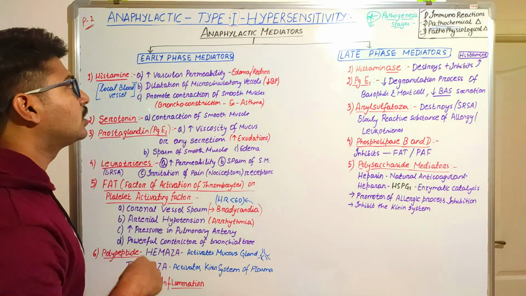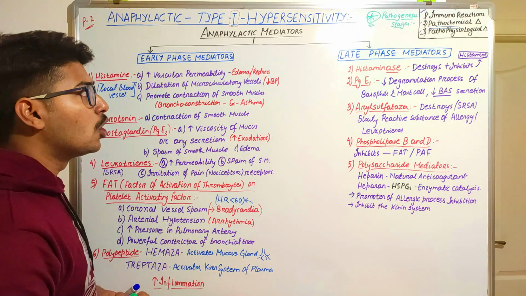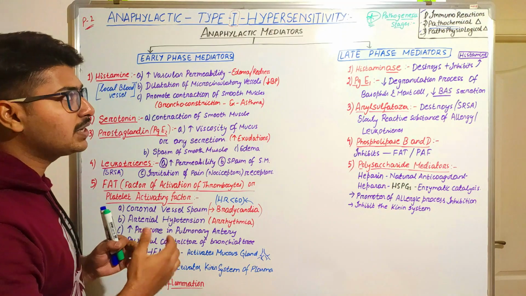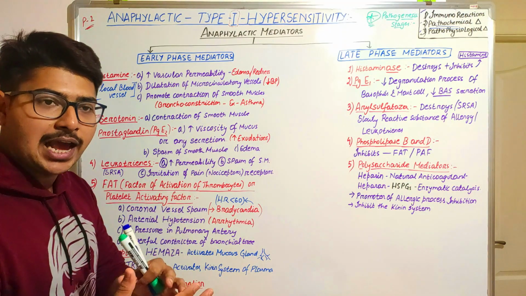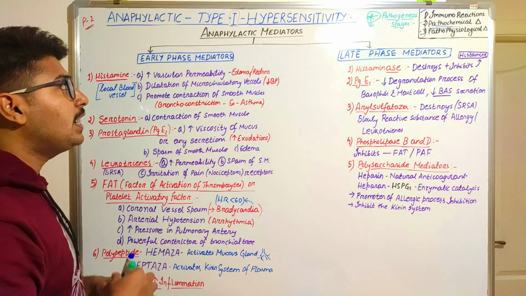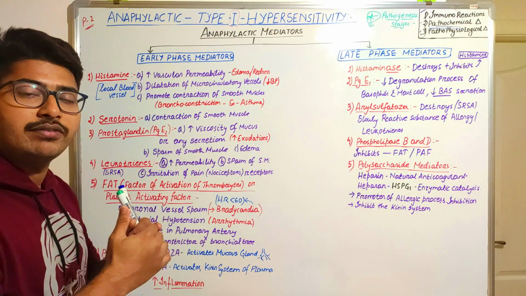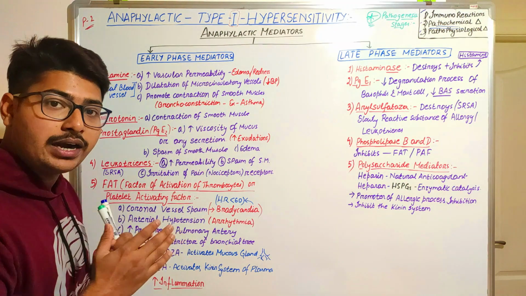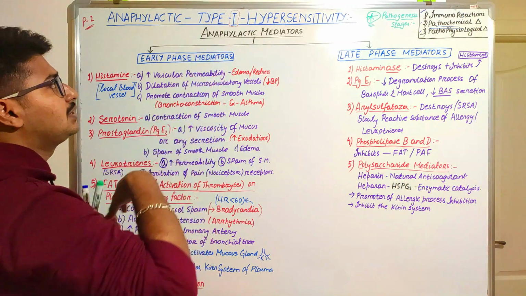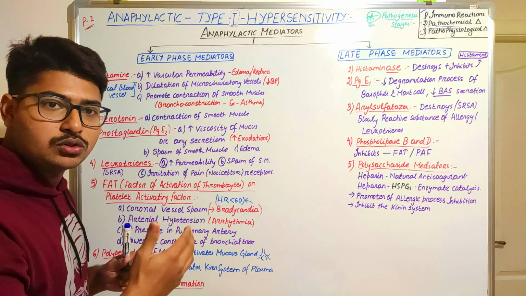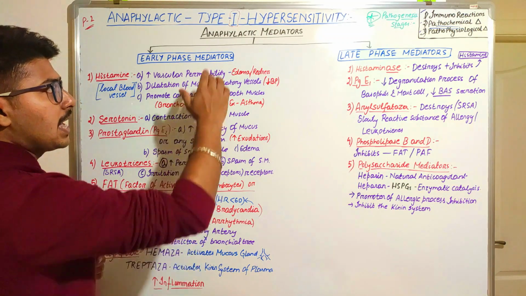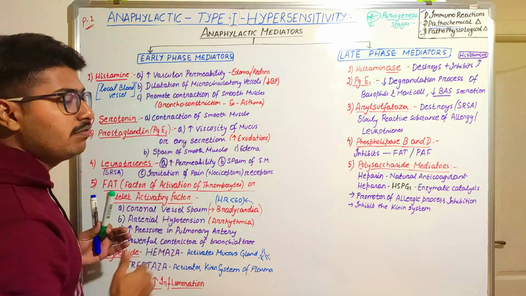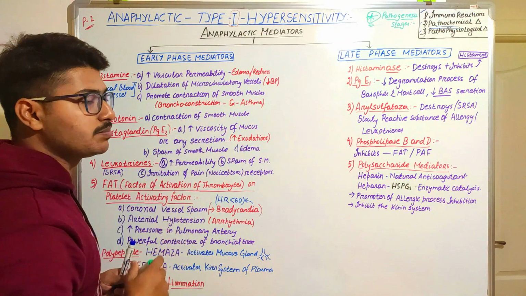Today's topic is about the anaphylactic mediators. What are these mediators? Listen, this hypersensitivity reaction has been classified into different types, and it has 5 types. According to different types, they have different kinds of mediators. That is the reason why hypersensitivity is divided. And so this anaphylactic reaction will also have separate mediators. These anaphylactic mediators are divided into early phase mediators and late phase mediators.